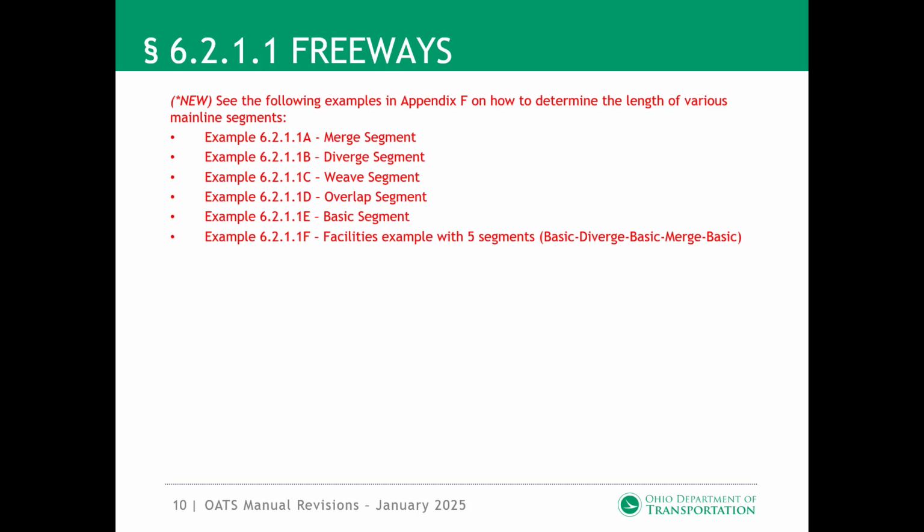Section 6.2.1.1, Freeway. Examples providing additional information for HCS facilities analyses including merge, diverge, weaving, overlap, and basic segments were created and added to Appendix F. I'll review those segments in a minute. Note, the examples listed have a typo.